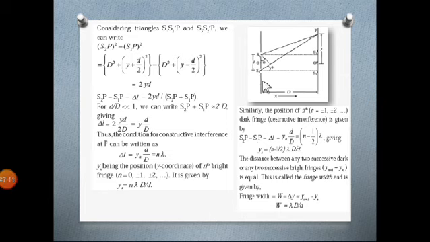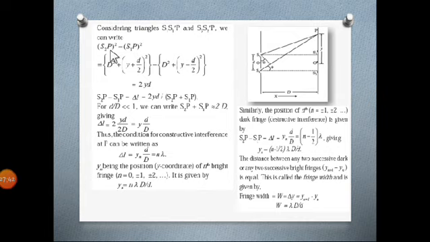S2P will be S2 S2 dash square plus S2 dash P square. So these are the two triangles by using which we are getting values for S1P and S2P. Here it is written S2P square minus S1P square. We are going to subtract them because we want the value of S2P minus S1P. Why? Because the path difference is S2P minus S1P itself.